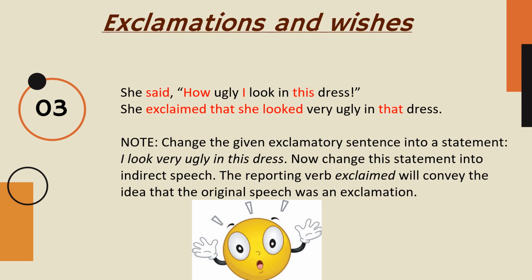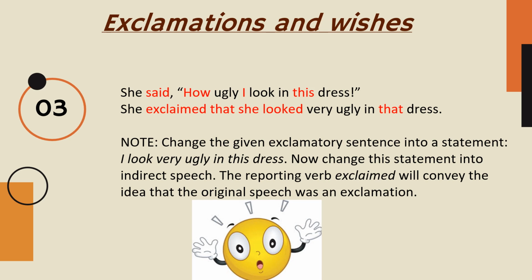Next example. She said, in inverted commas, "How ugly I look in this dress!" She exclaimed that I will change to she, present tense, the verb look will be changed to looked, very ugly, in this will change to that dress.